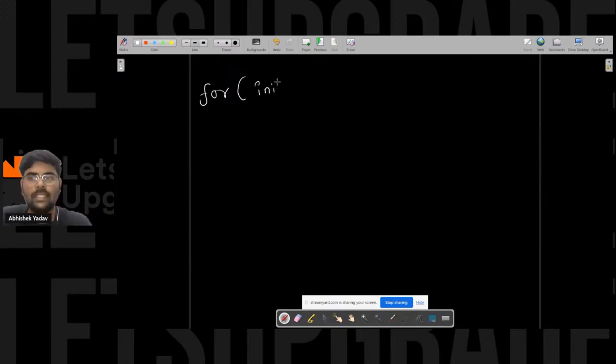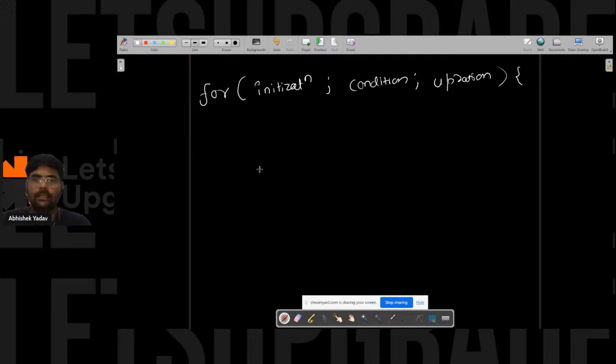So we have the initialization part, after that the condition part, and after that the updation part, like this. And inside this for loop we write the body, whatever logic I have to implement here.